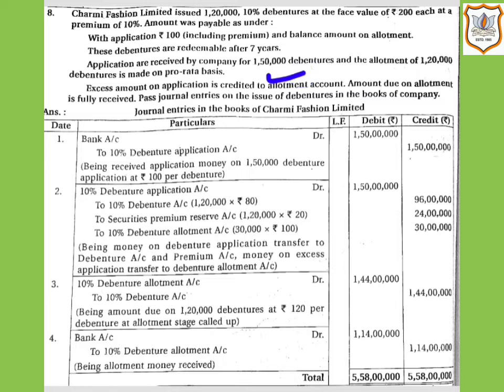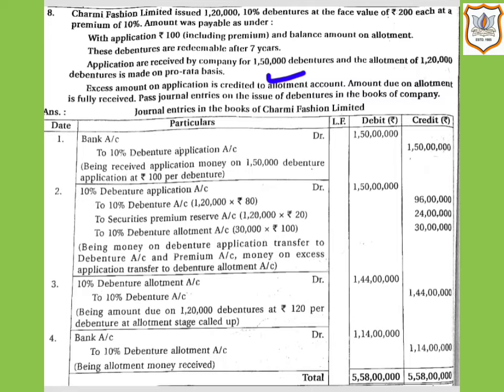So here 10% debenture allotment account will be credited with the surplus application money on partially accepted applications. The company received applications for 1,50,000 debentures and the company issued 1,20,000. So excess debenture application is 30,000 debentures.